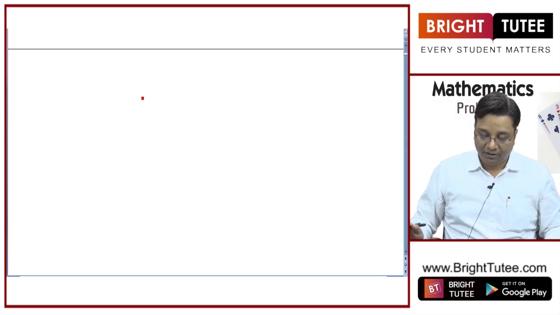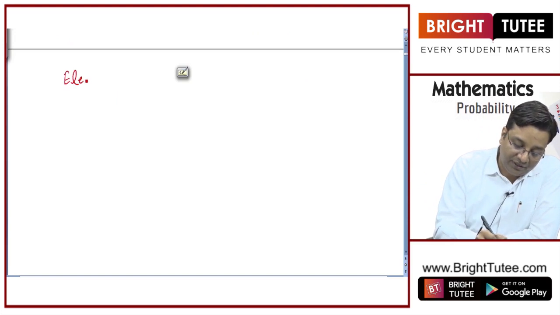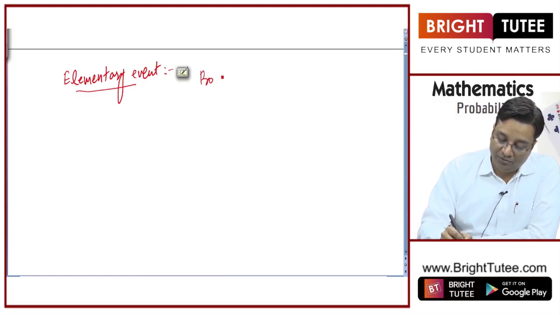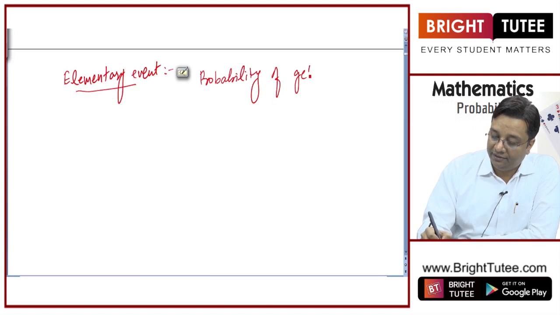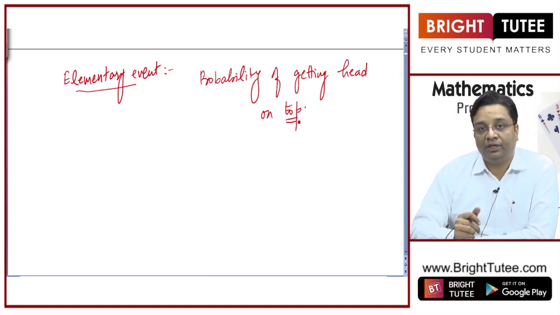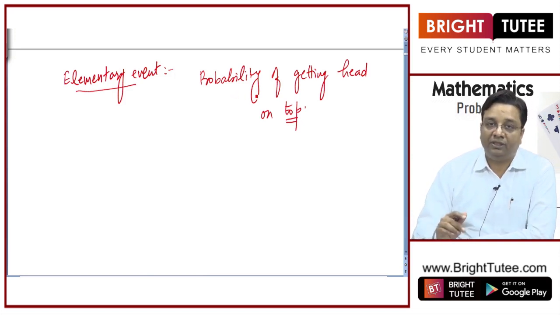Another thing that we need to take care of in this chapter, some of the terms, let me introduce. Elementary events. What is an elementary event? The event having only one outcome. Let us say I ask you the probability of getting head on top when I throw a coin once. What is the probability of getting head on the top? This is the question, right?